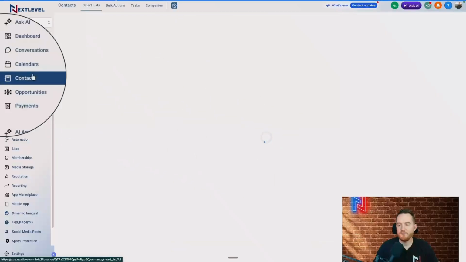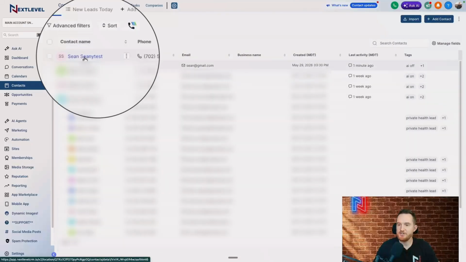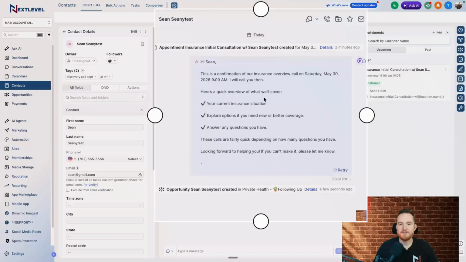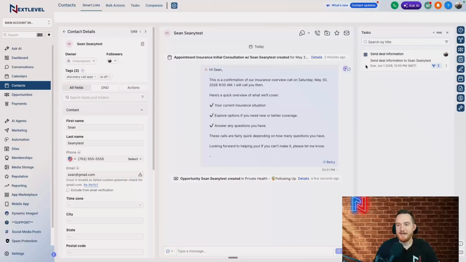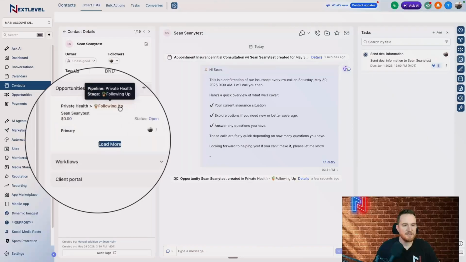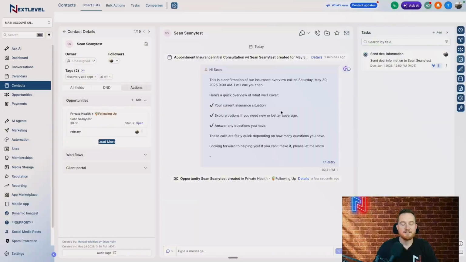So now if I come over to contacts, and these are all dummy contacts in the account, you can see my Shawnee Test, and you can see here, boom, I've got an appointment scheduled showing on my calendar. I'm gonna come over here to tasks. My task is in here, and this contact is sitting in my following up pipeline stage. So massively valuable. This is gonna save a lot of time managing your CRM and really just scratching the surface.